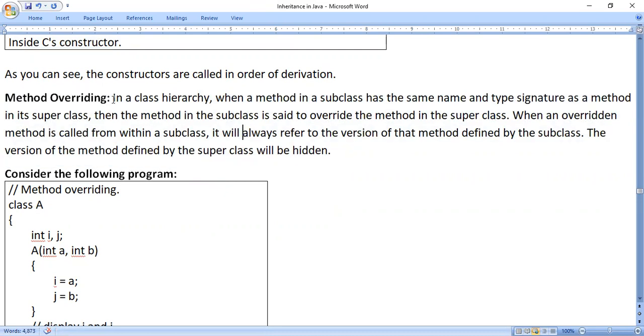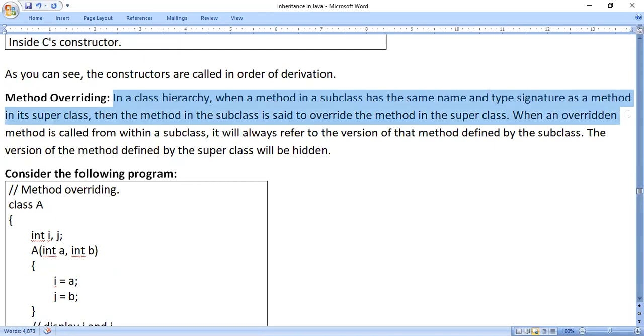In a class hierarchy, when a method in a subclass has the same name and type signature as a method in its superclass, then the method in the subclass is said to override the method in the superclass. Concentrate on the sentence: whenever you see the words "in a class hierarchy", that is nothing but the concept of inheritance. Hierarchy means, for example, family hierarchy: grandfather, father, son. Grandparents, parents, son or daughter. That is the hierarchy.